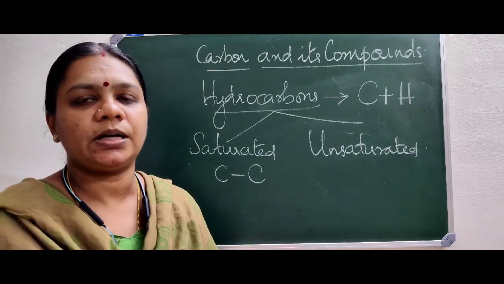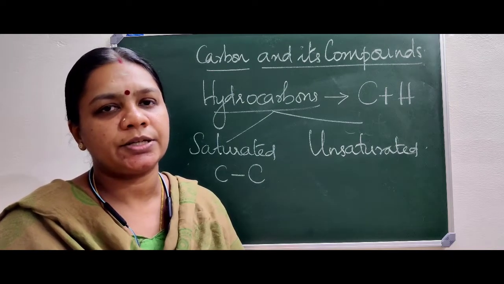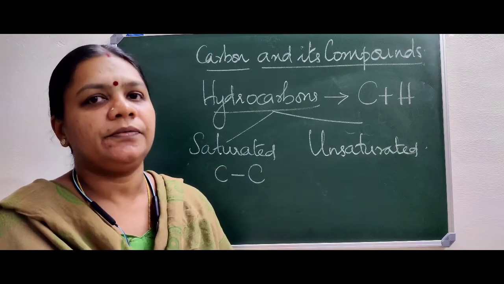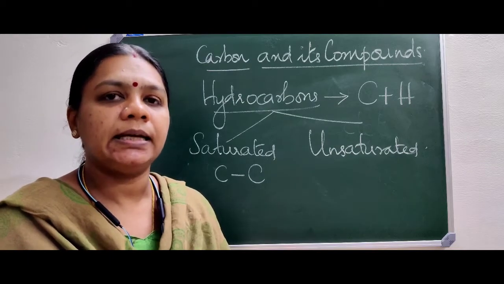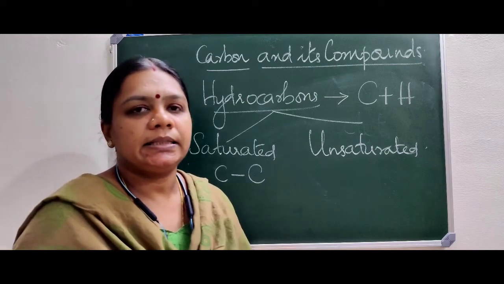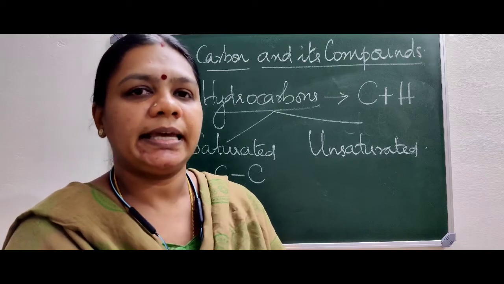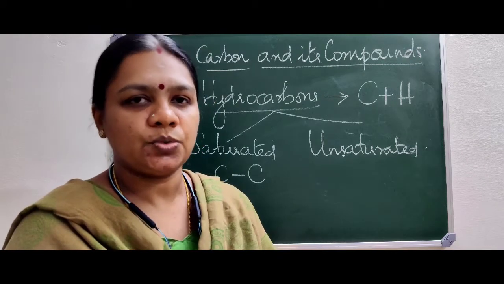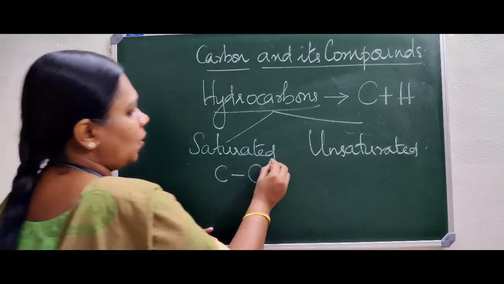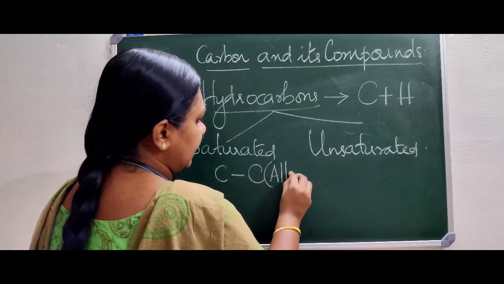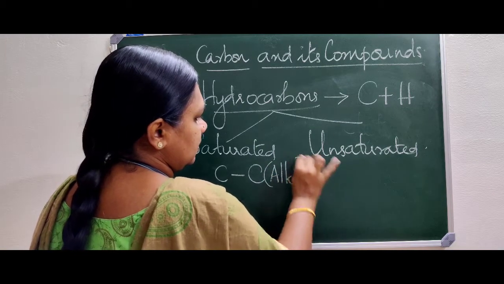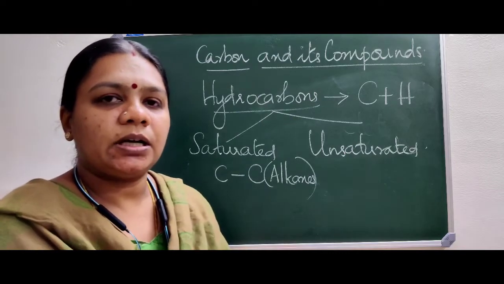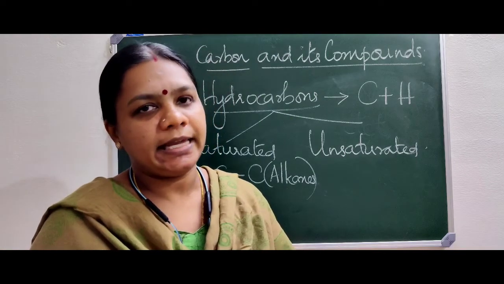So saturated hydrocarbons as such refers to those hydrocarbons that are formed with carbon atoms through single bonds only. That means it is formed as a result of sharing a single pair of electrons between two atoms. Now these are also known by the name of alkanes. Saturated hydrocarbons are also known by the name of alkanes.